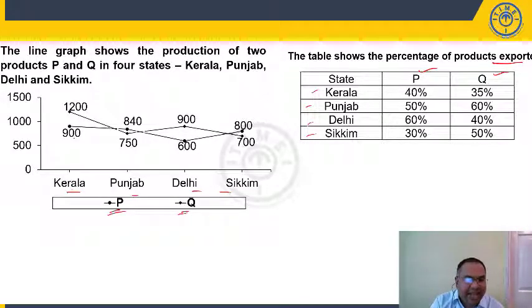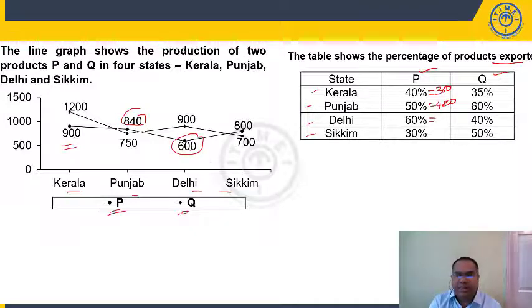Now, if you take Kerala, 900 is the production of product P. 40% exported: 10% is 90, so 40% is 360. Let us take P for Punjab. Punjab P is 840, right? 50%, that means half of that, 420 is exported. Then Delhi is 60%. Delhi P is 600, the circle shape one. 10% is 60, so 60% is 360. Then Sikkim is 30% of 800. 10% is 80, so 30% is 240. Right?